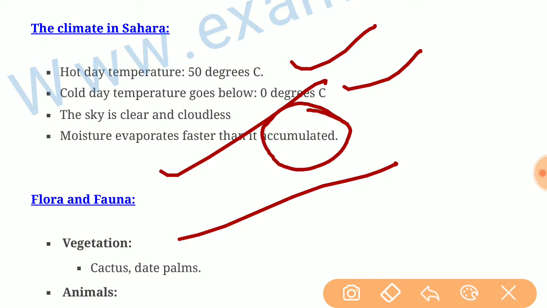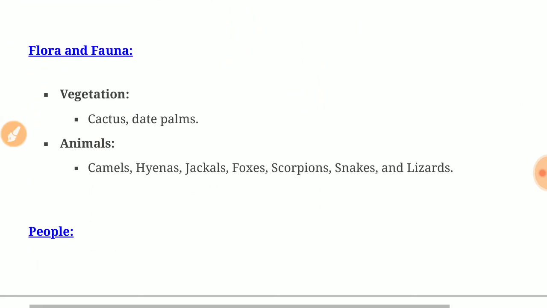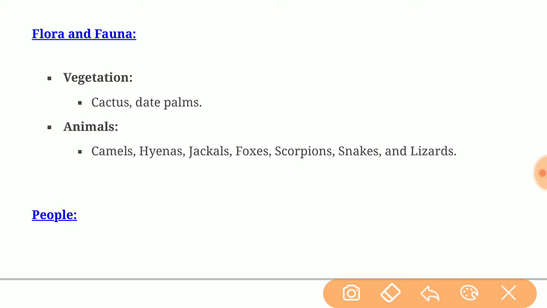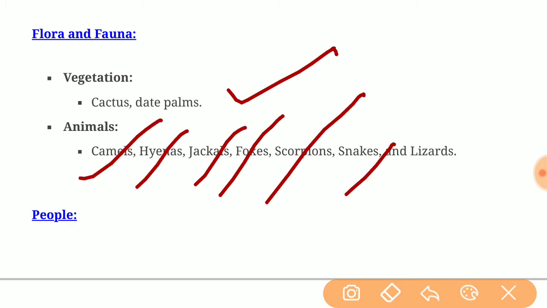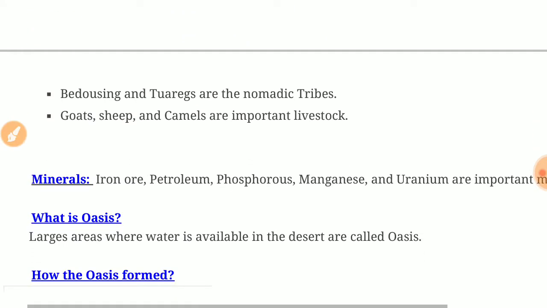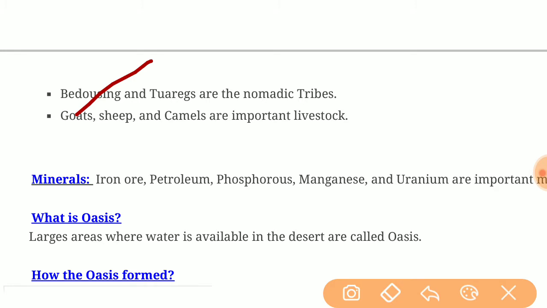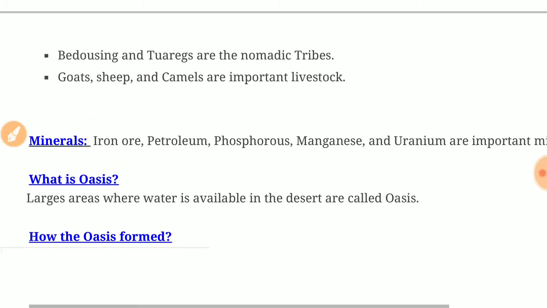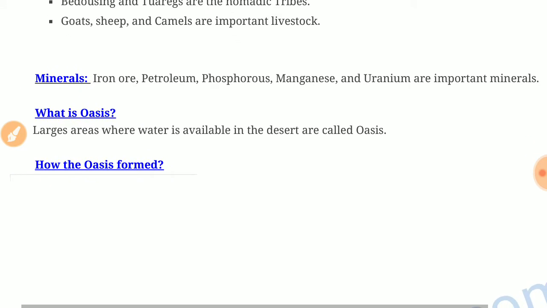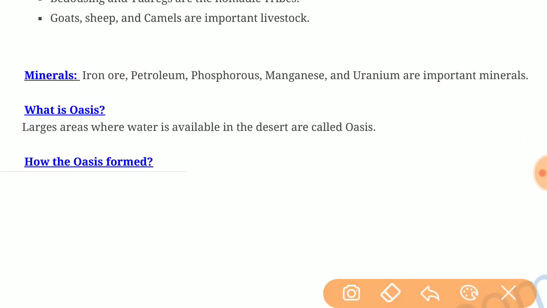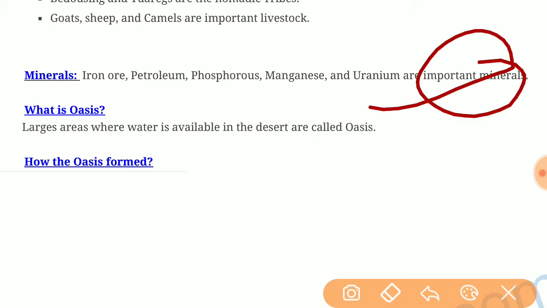Accumulation means assembled. Flora and fauna of the Sahara Desert. Vegetation is cactus and date palms, and animals are camels, hyenas, jackals, foxes, scorpions, snakes, and lizards. The people are the Bedouins and Tuaregs, nomadic tribes in the Sahara Desert, and goats, sheep, and camels are important livestock. Minerals are iron ore, petroleum, phosphorus, manganese, and uranium, important minerals in the Sahara Desert.